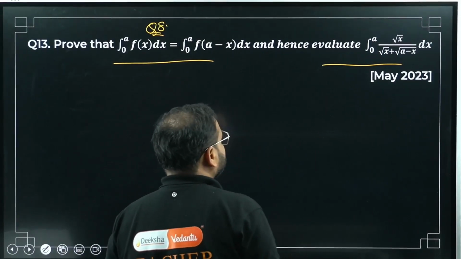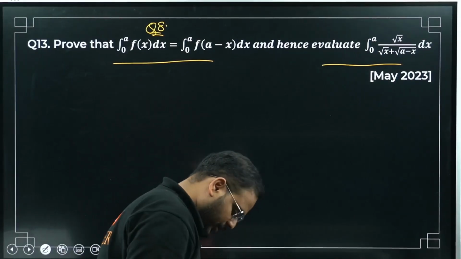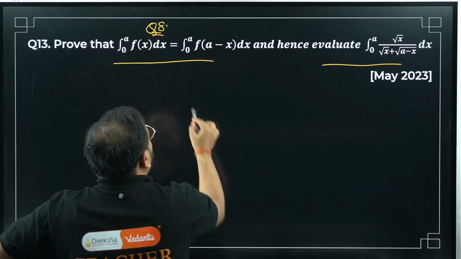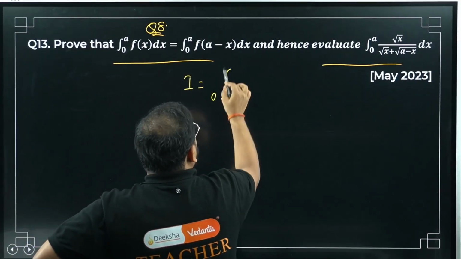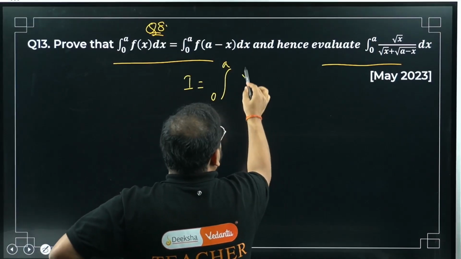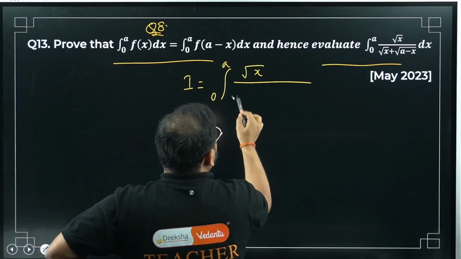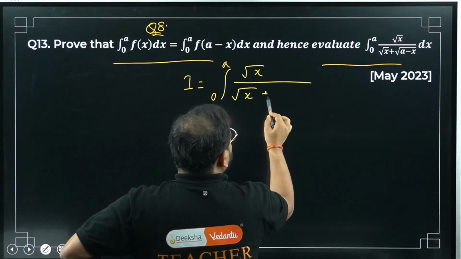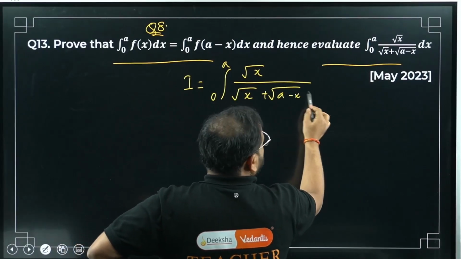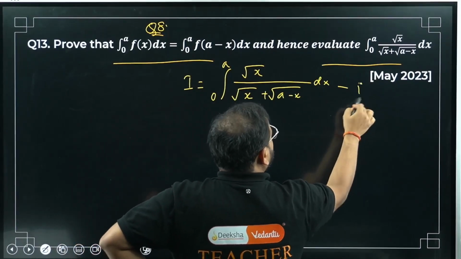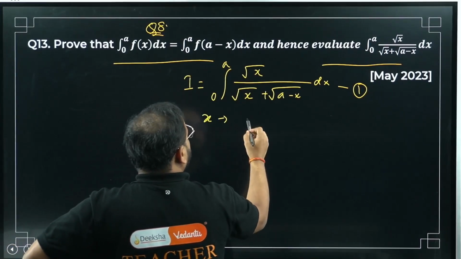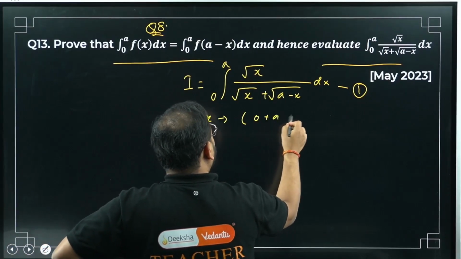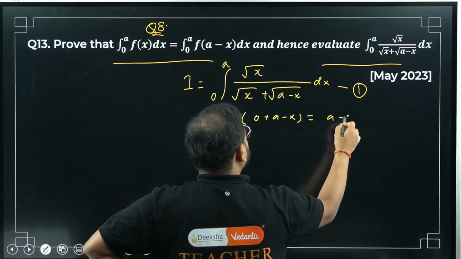So let's write the integration. I equals the integral from 0 to a of root x upon root x plus root of a minus x dx, as my equation number 1. Replace x by 0 plus a minus x, simply a minus x.